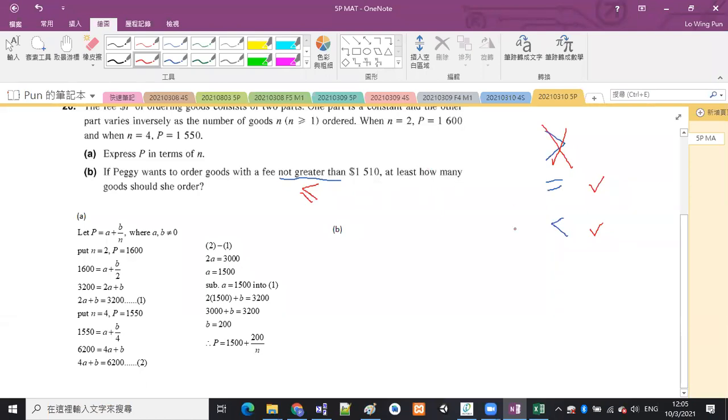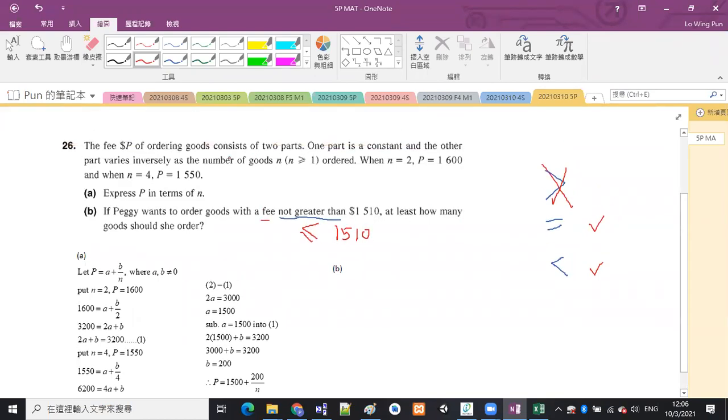Okay. So this is less than or equal to 1510. But what is less than 1510? It is the fee. So what is the fee? Well, the fee is P, right? So P is less than or equal to 1510. And the question asks you at least how many goods should she order?